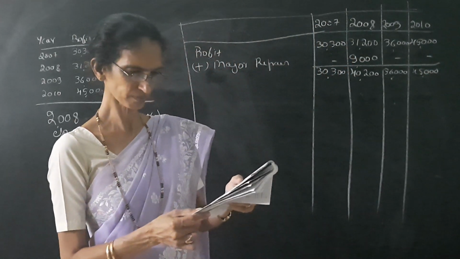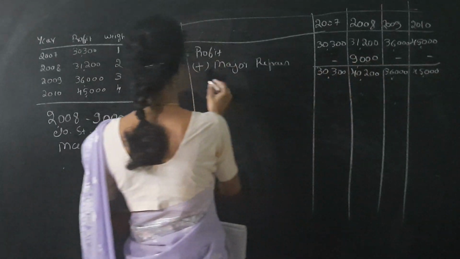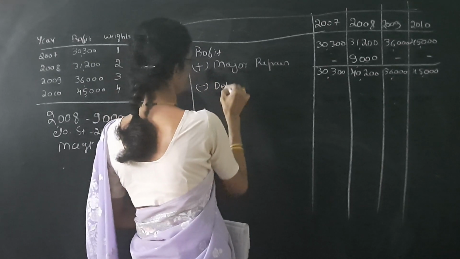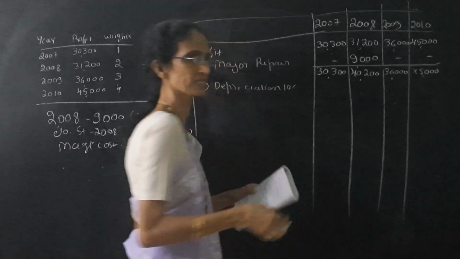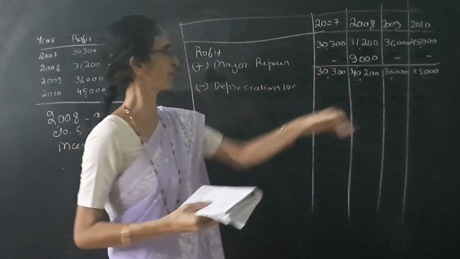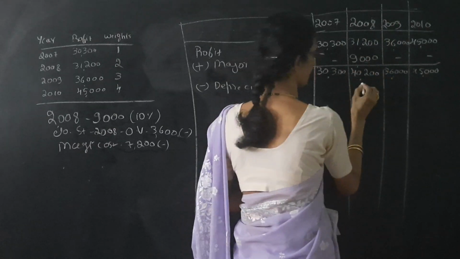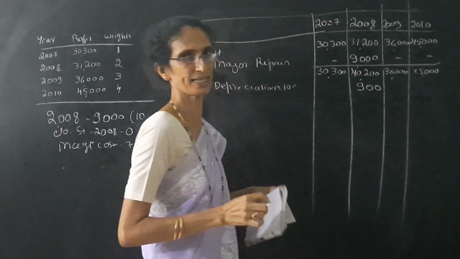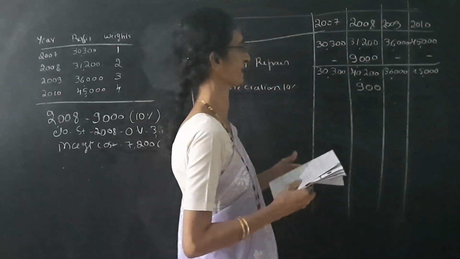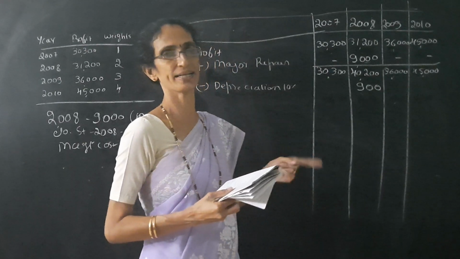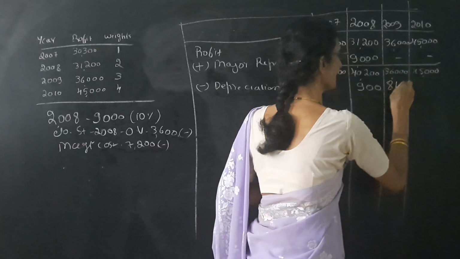45,000. The next one we have to deduct the depreciation for this one. So less depreciation. It is 10% on diminishing balance method on this 9,000 rupees. So for this year 2008, 9,000 into 10% means it is 900. In the second year, diminishing balance means 9,000 minus 900 means 8,100. So 8,100 into 10%, that is 810.